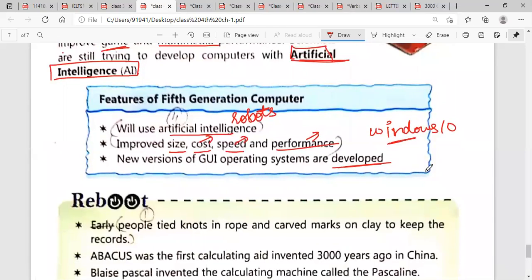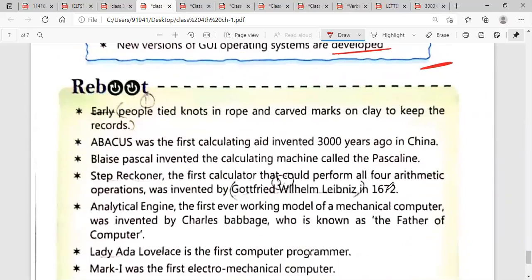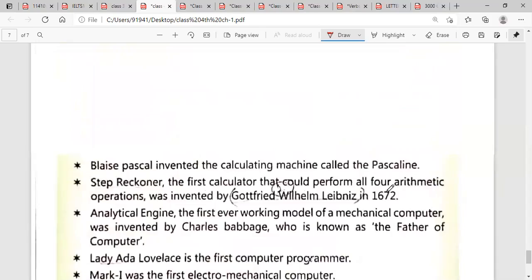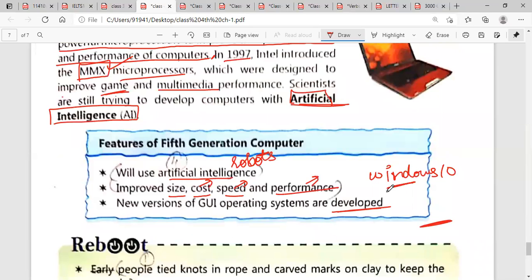Now students, revise this chapter up to this. This is your homework. This is page number 13. Up to page number 13.